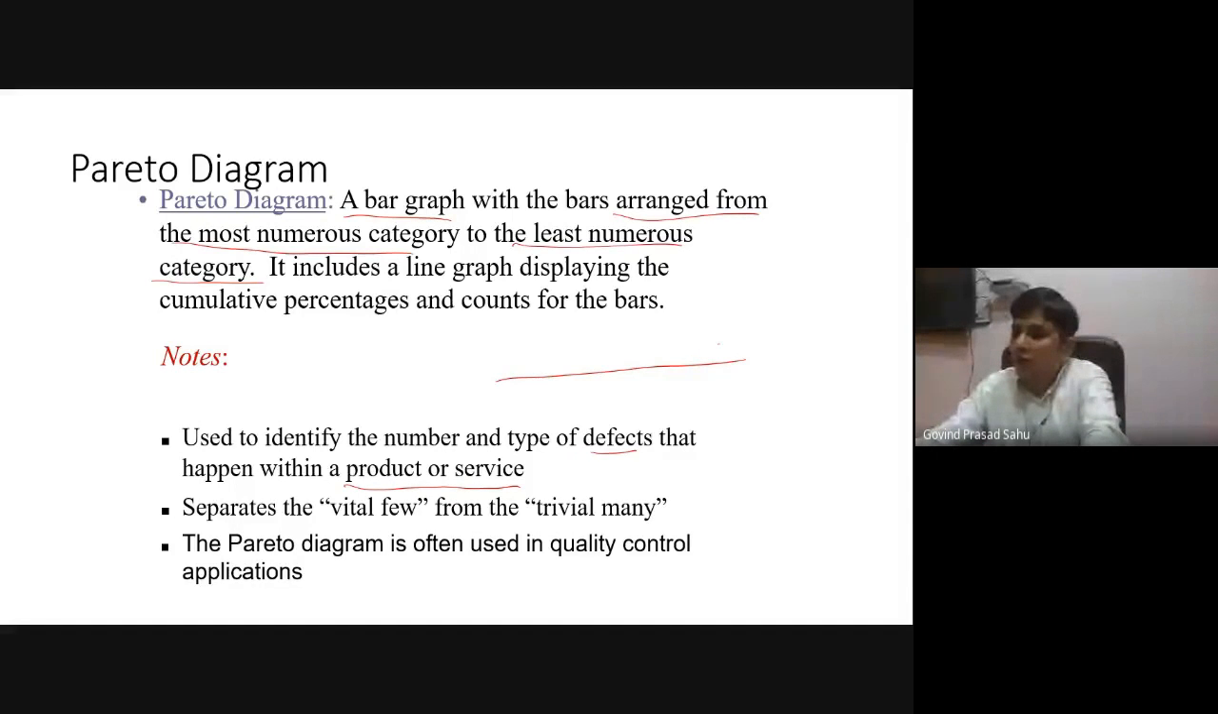On the left-hand side will be the category with the highest frequency, and on the far right we will have the category with the lowest frequency. This extreme category might be useful for our research or analysis. We can get this from the Pareto diagram, and we can generate all these diagrams very quickly with the help of any statistical software.